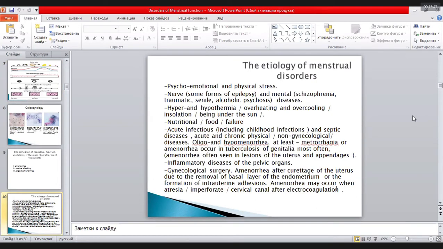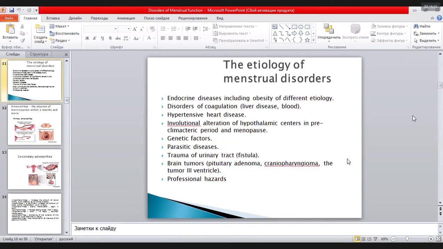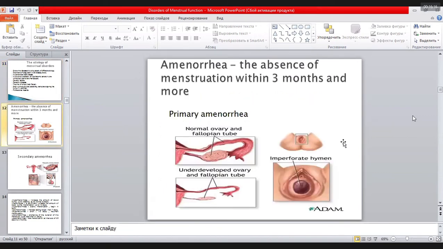For example, after very extensive curettage of the uterine cavity, when together with endometrium we remove the basal layer, we get amenorrhea altogether and adhesions in the uterine cavity, which we call Asherman syndrome. Usually it is also endocrine disorders, disorders of coagulation, parasitic diseases, genetics maybe, trauma, very often tumors, and professional hazards.